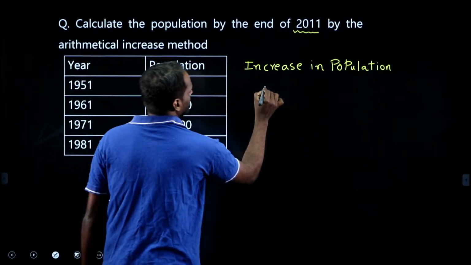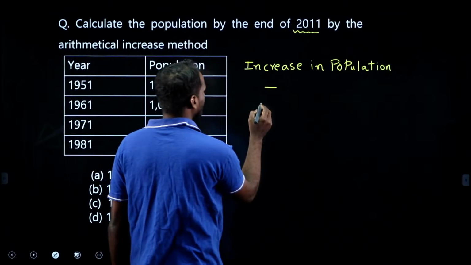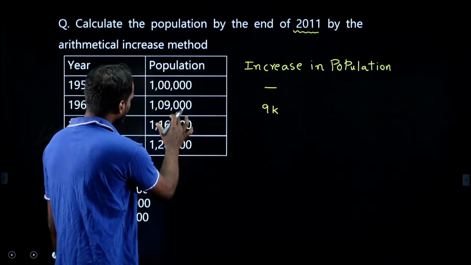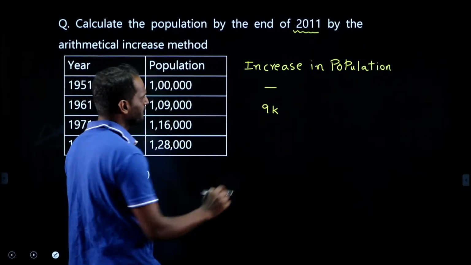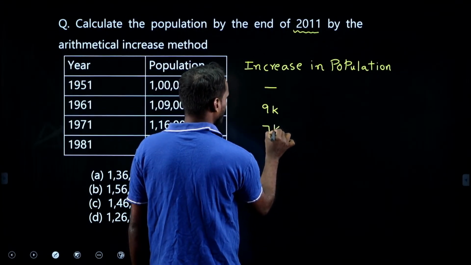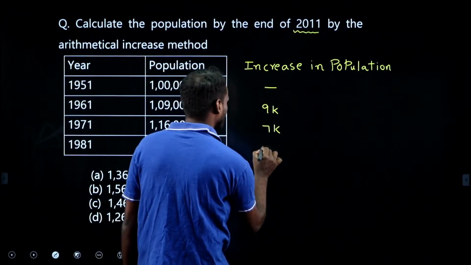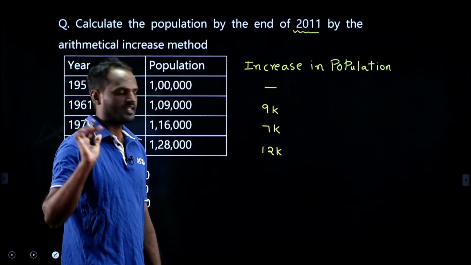See, this is 1 lakh to 1,09,000. How much is the increase here? 9,000. I am indicating 9K means 9,000. Then 1,09,000 to 1,16,000. How much is the increase here? 7,000, right? Then 1,16,000 to 1,28,000 means 12,000. Therefore, this is the increase in population as per the arithmetic increase method.